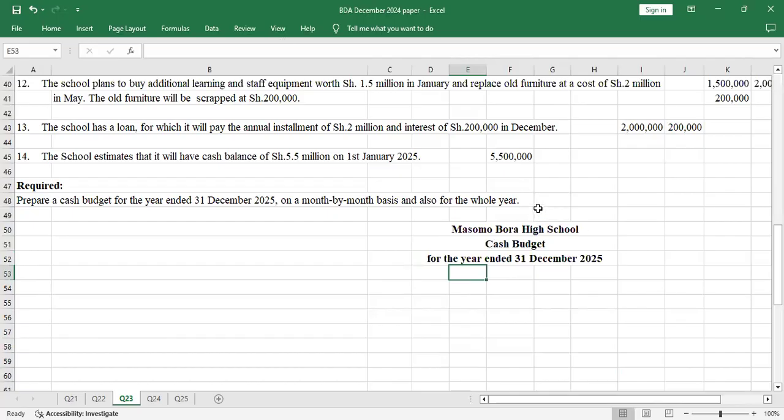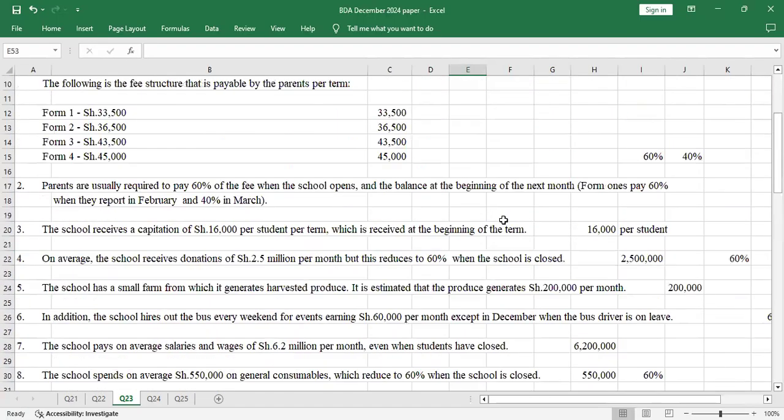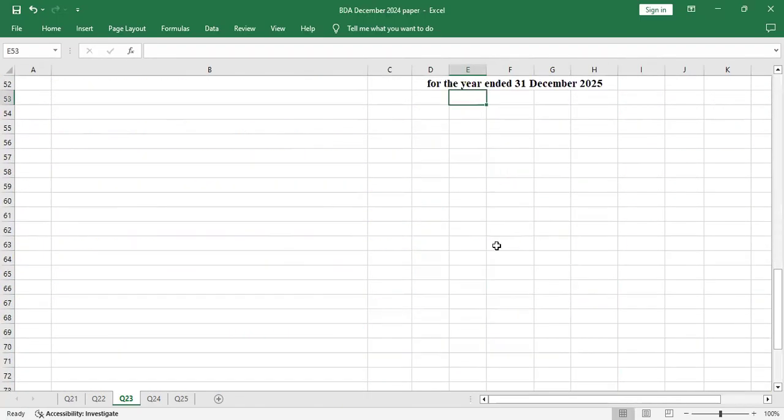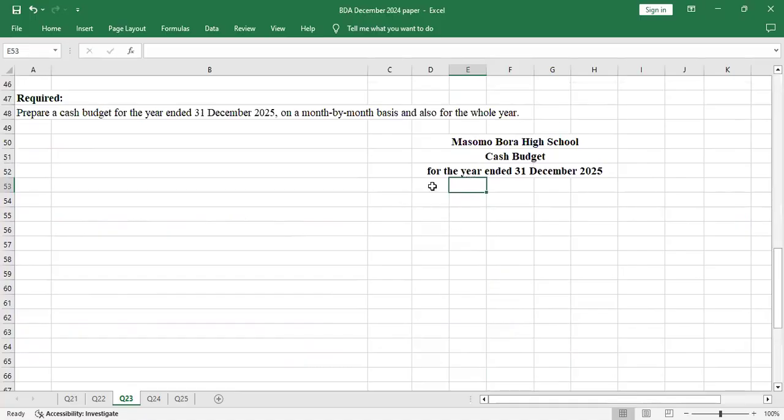So the format: we are told to prepare a cash budget on a month by month basis and also for the whole year. So we'll do from January to December. My first month will be January, and let me use them in caps.